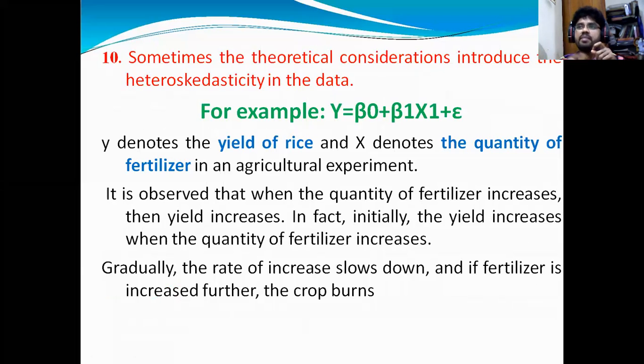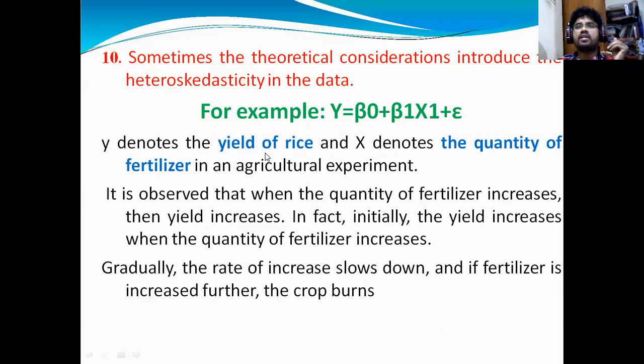So C is the dependent variable, income is the independent variable. If I put income as depending on consumption, there is no theoretical background of the study. So if I write that income is a function of consumption, I need to mention whether there is any theoretical background or not. That is the thing we need to discuss.